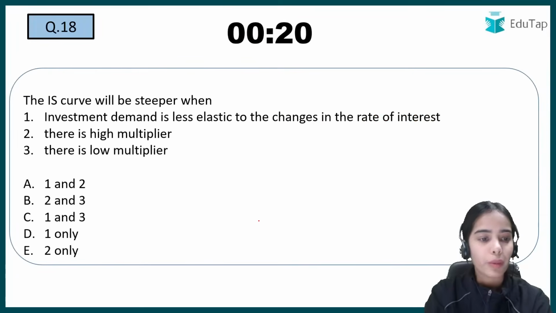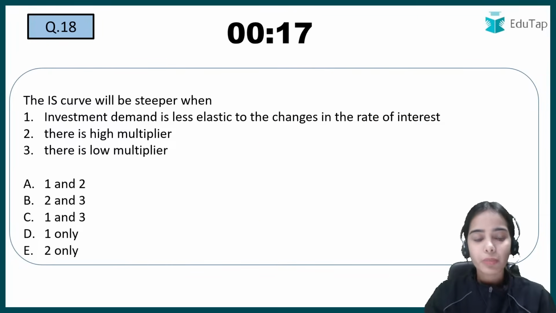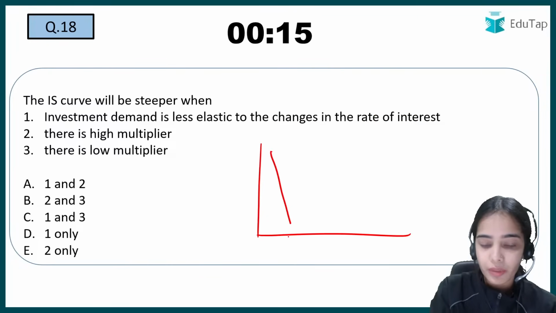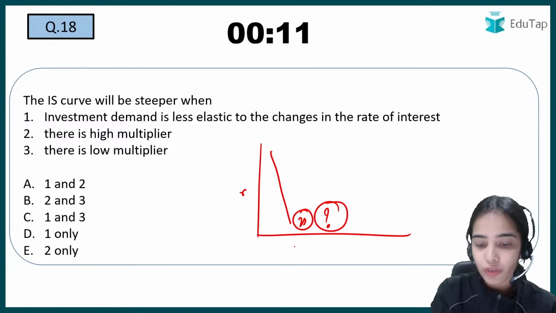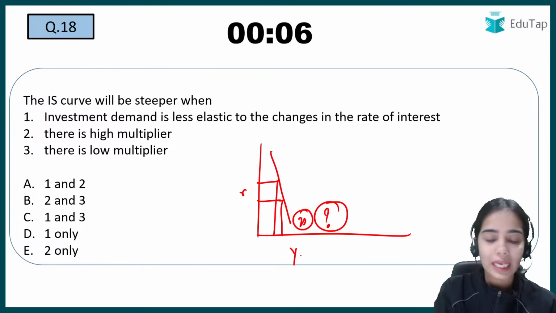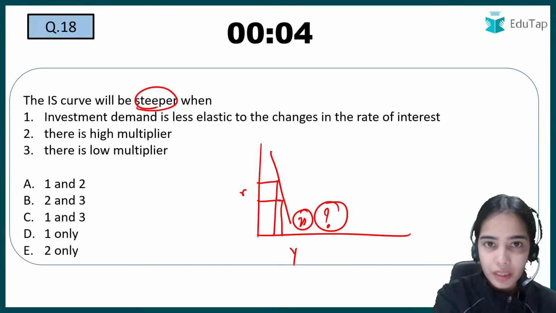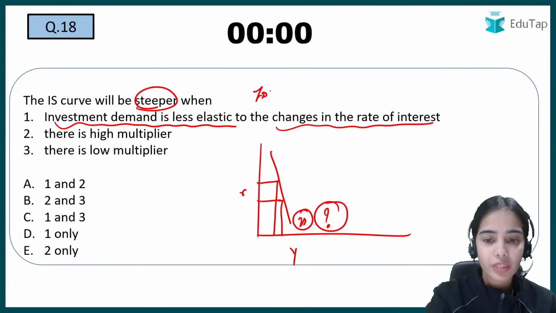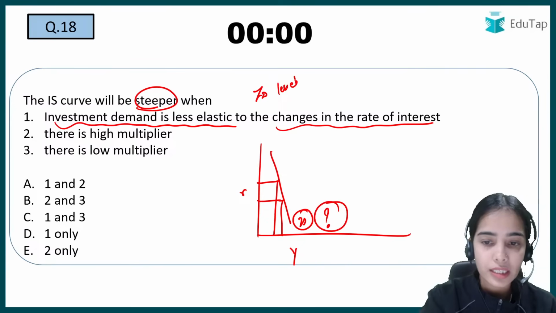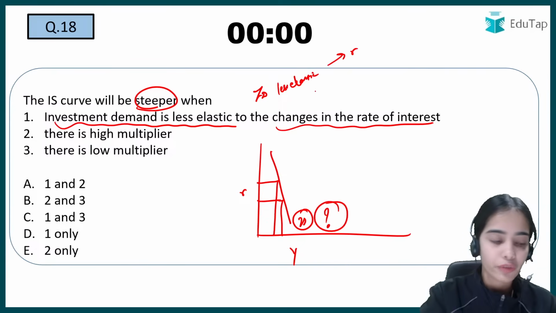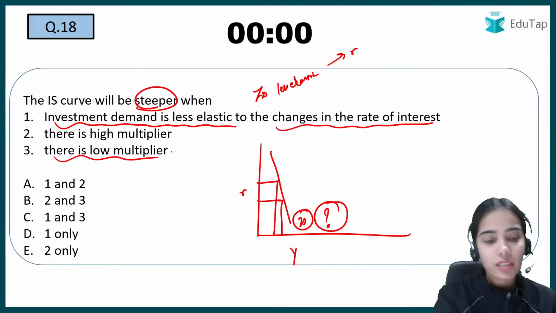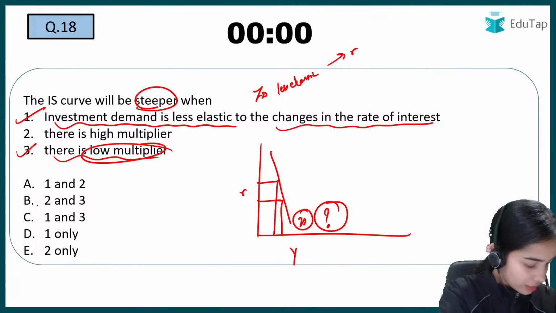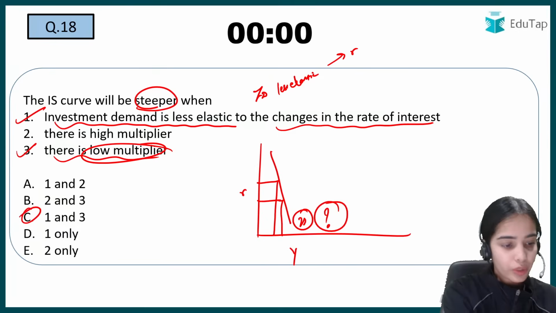Okay, now coming to the next question, try to answer this. The IS curve will be steeper because of which two factors? The IS curve shows the relation between the rate of interest and level of income. It shows the different combinations of rate of interest and level of income. The IS curve will be steeper when investment demand is less elastic to changes in the rate of interest, less responsive to the rate of interest, and there is a low multiplier. So 1 and 3 is the answer here. So here the answer is C.